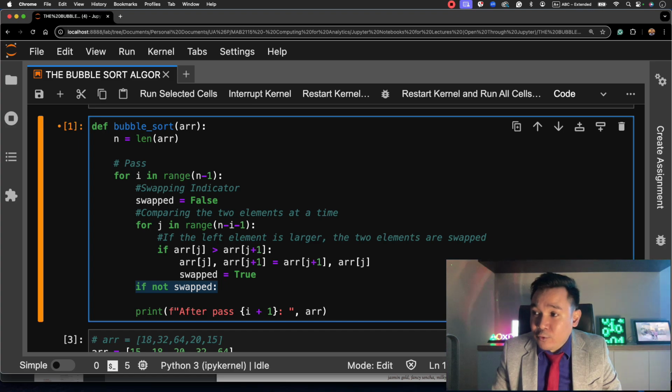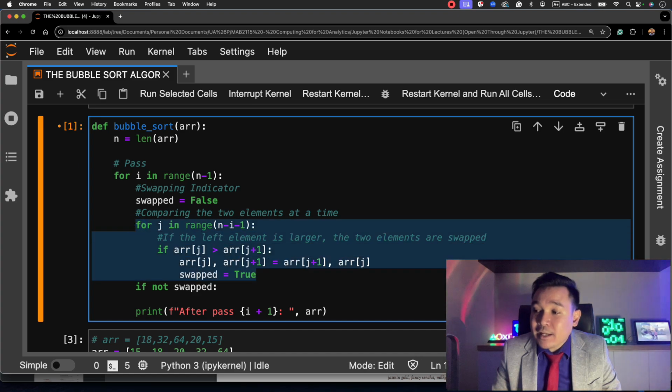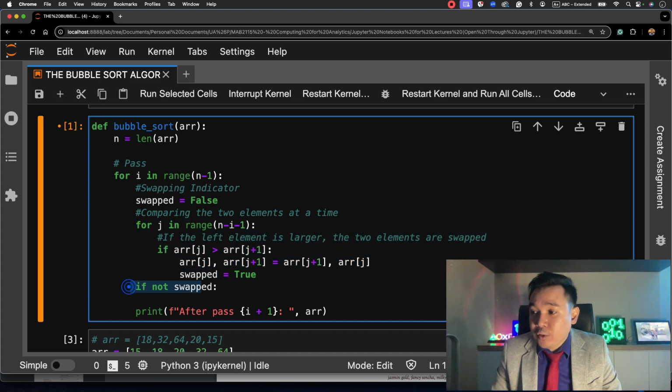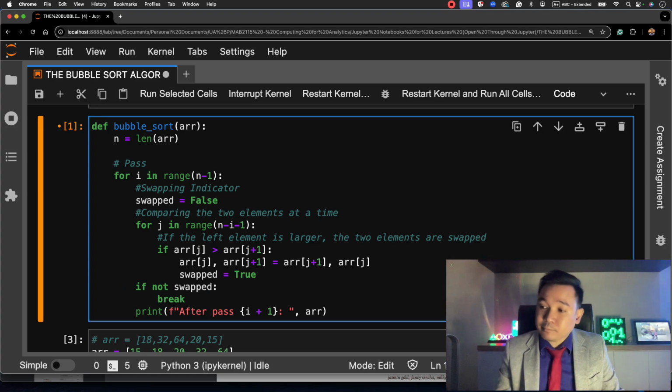However, if the value of swap is false, meaning that no swapping has occurred in this pass, then this code will run. And therefore here we input our break command.